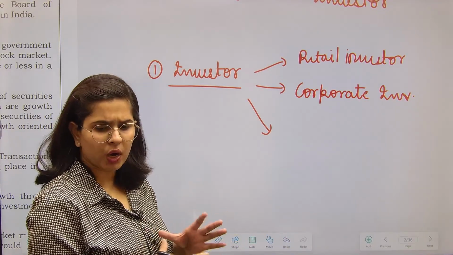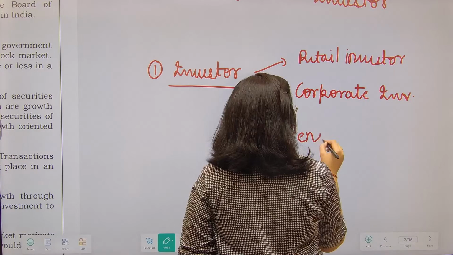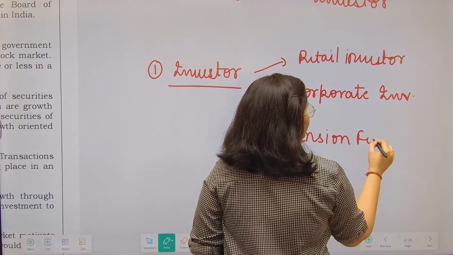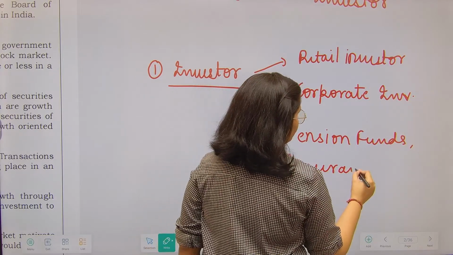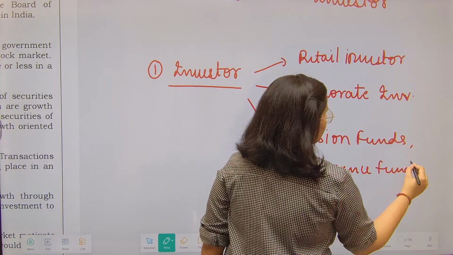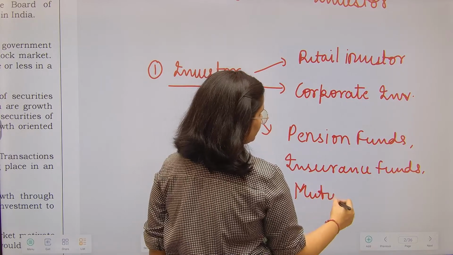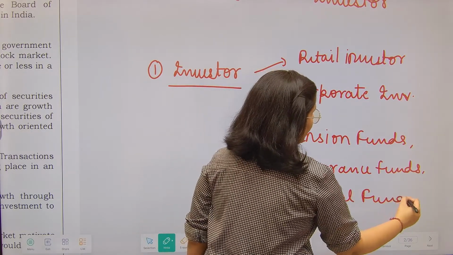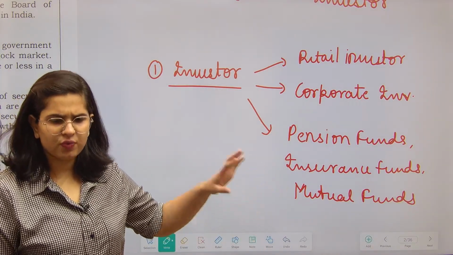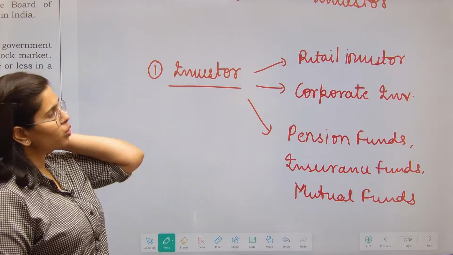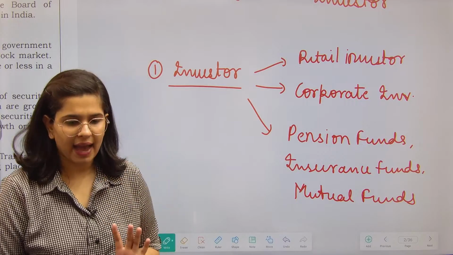Yes, qualified institutional buyers, you can say. So your pension funds, insurance funds, and apart from that, your mutual funds. That means any kind of fund, that is your venture capitalists, alternate investment funds, hedge funds, etc. There are so many. Fine. So whosoever is having the money to invest, we call them investors. So number one thing, we have investor.